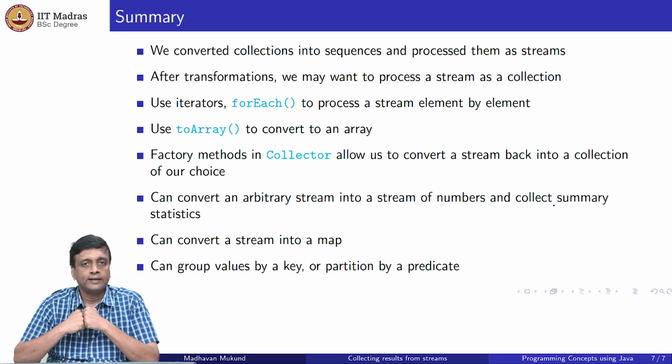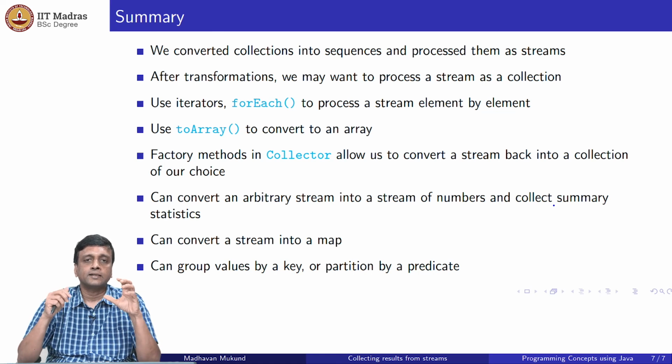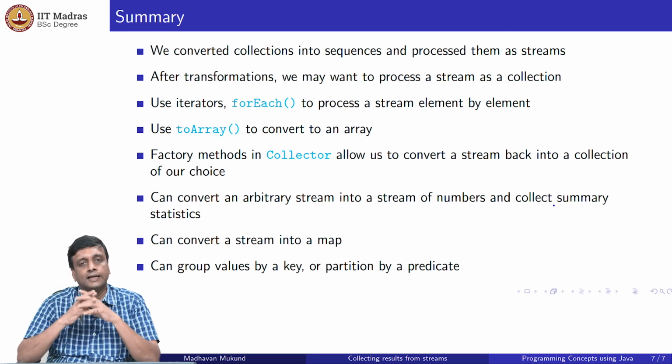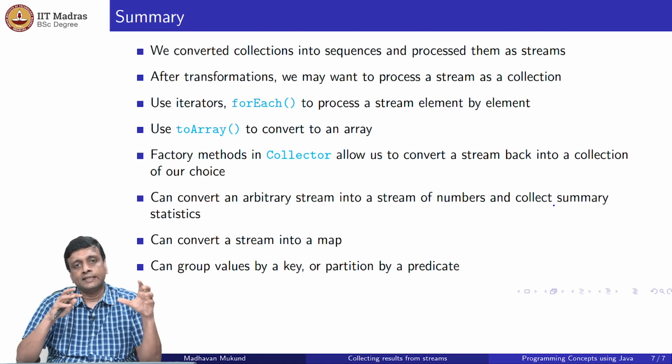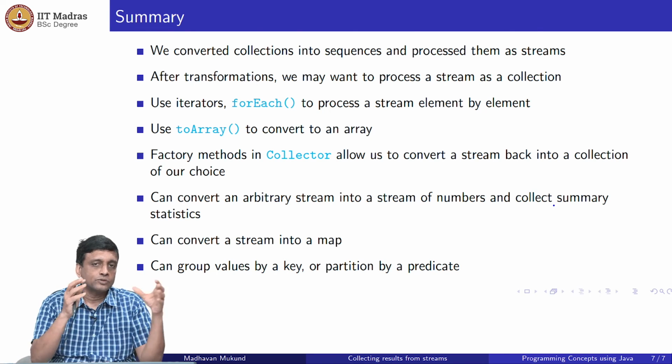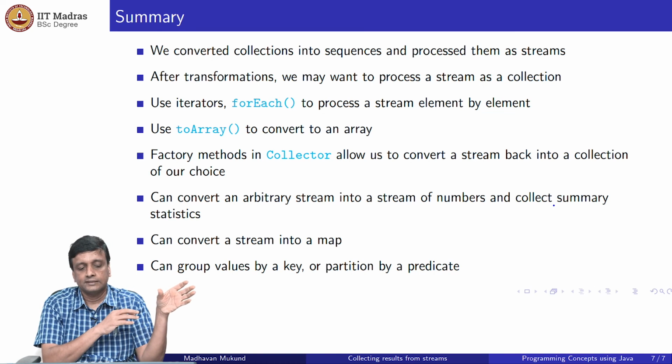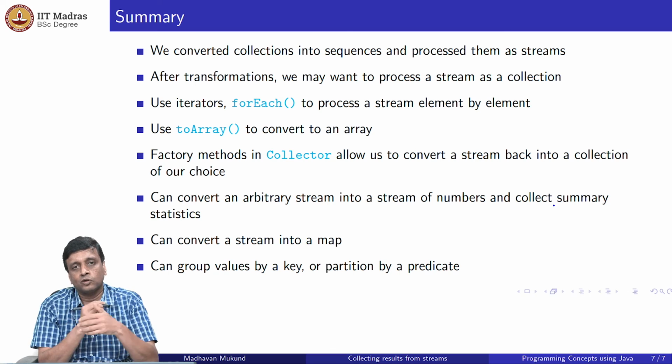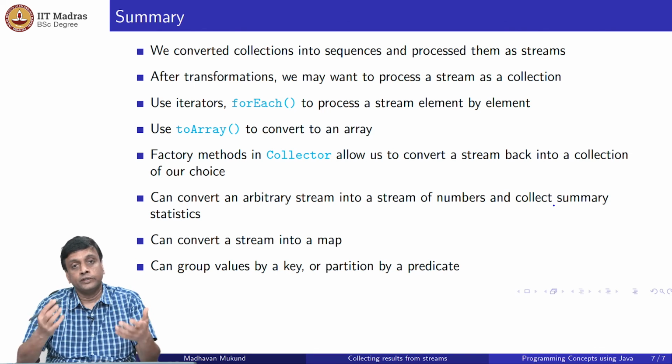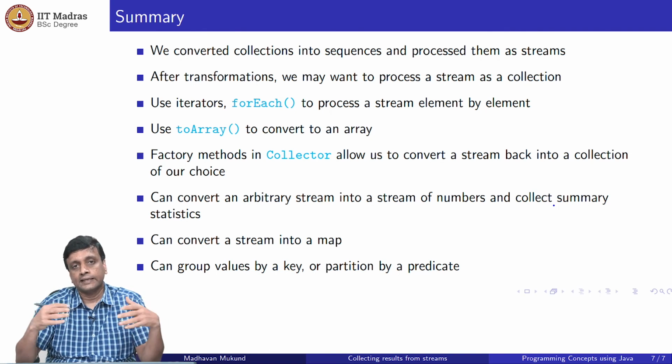You have this toArray method which will in general create an object array, but you can also create a more specific array by passing a constructor. But the real thing that you want to do is to construct something of the form collection. So there are these factory methods which will convert them into lists, into sets, into tree sets, various things. Then we can also collect the summary statistics. We saw that we can convert all the stream elements into integers or longs or doubles, and then collect the count, max, min, average, sum.